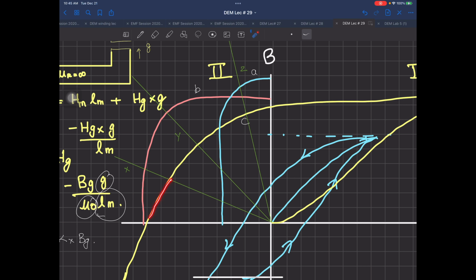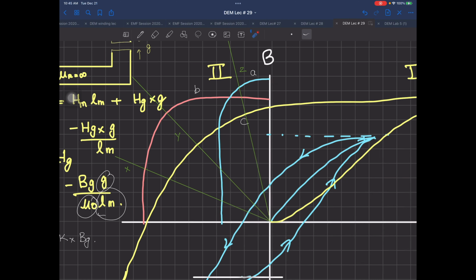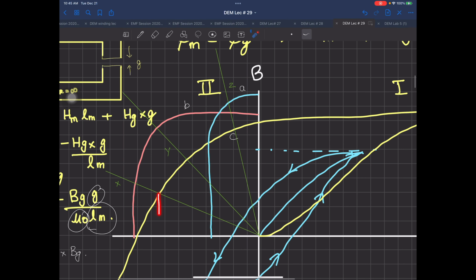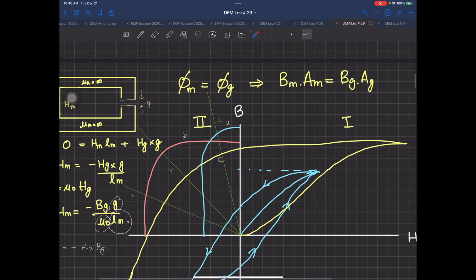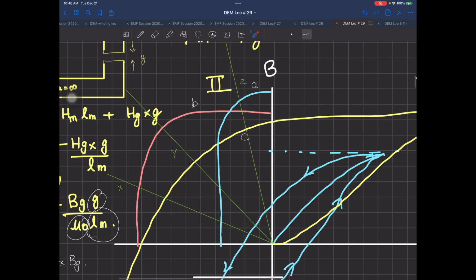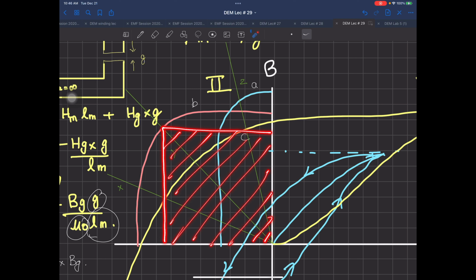Why? Because this is a slanting line over there. This is also vertical, this is almost vertical. So for X, let me go back. This area under the curve is better, plus the value of HC, or actually HG, which you are going to get over there, is going to be very much smaller, and this is not going to demagnetize it. But if you compare Y, this is exactly crossing at the point where it is going to give you the maximum area under the curve, the maximum energy product.